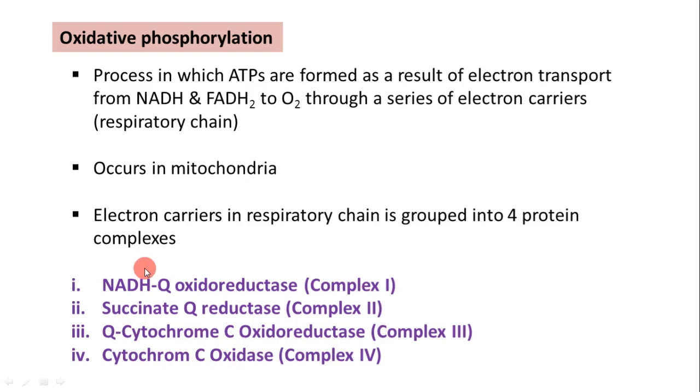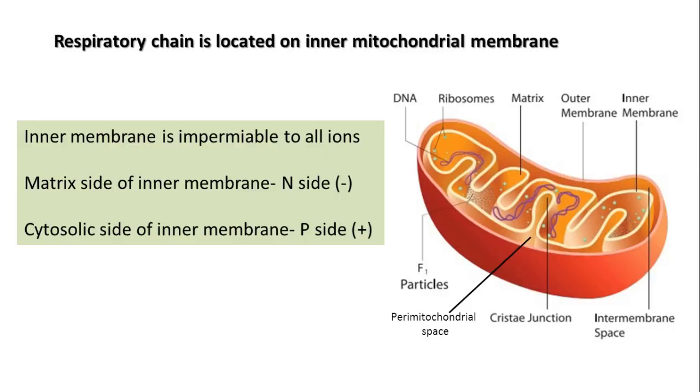So these are the 4 enzyme complexes which constitute the electron transport system or respiratory chain. This electron transport system is located on the inner mitochondrial membrane. So the entire process of electron transport is taking place on the inner mitochondrial membrane.